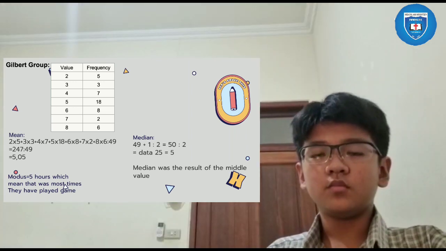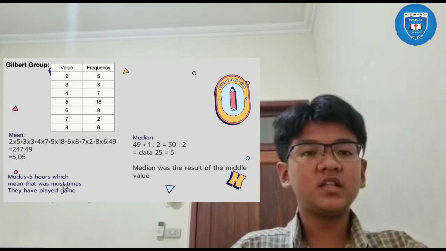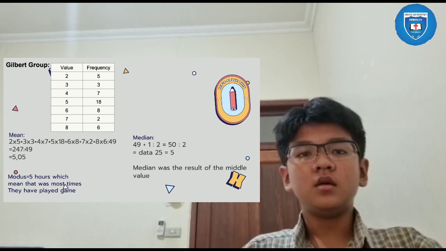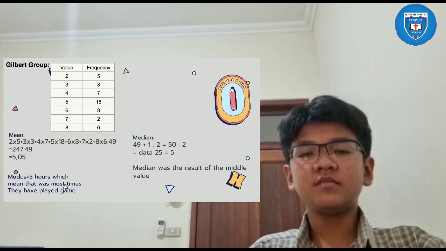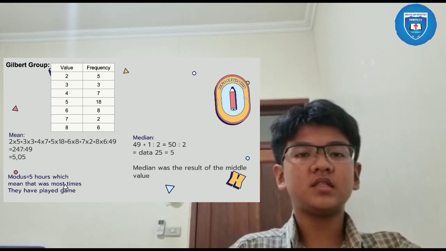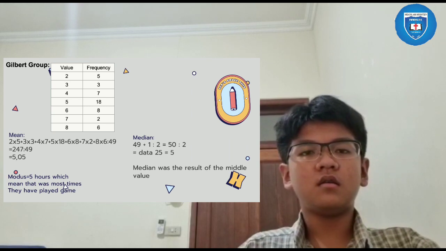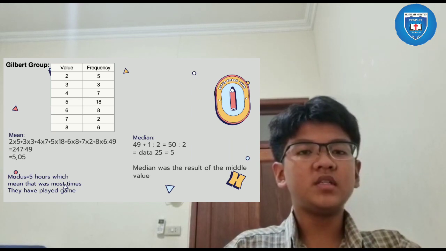Now the mode. The mode is the value with the highest frequency. So in my group, the mode is 5 hours because the frequency that appears is 18. That is the biggest number that appears.